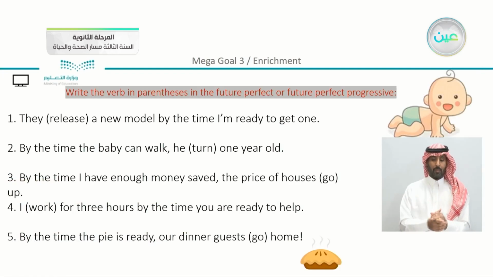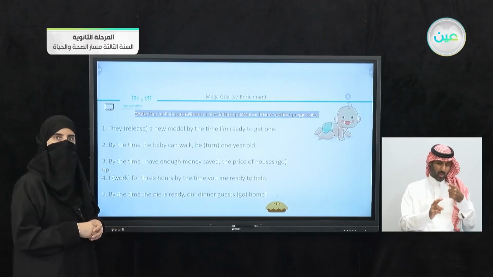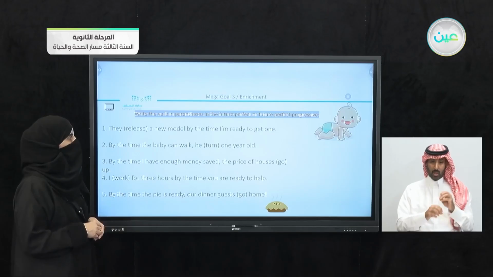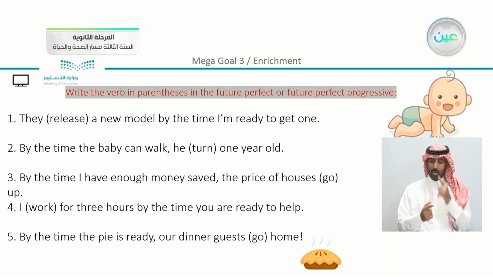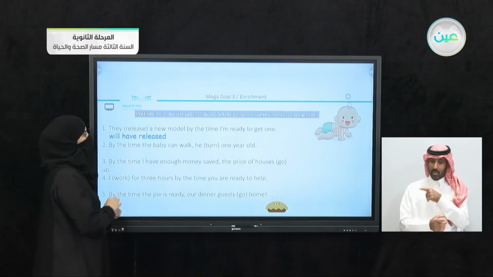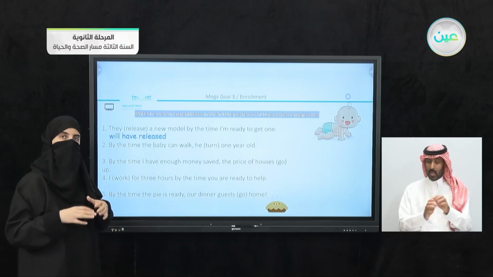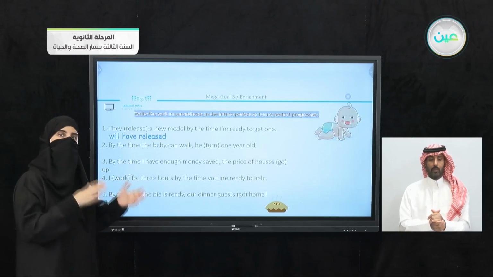Now write the verb in the parentheses in the future perfect or future perfect progressive. So we are going to correct the verb forms that we have here. They release a new model by the time I'm ready to get one. So here just note that we're going to use either the future perfect or the future perfect progressive. Now here we have they will have released. Note that you're going to use have in the sentence and will to indicate the future. So this is what makes it future perfect.